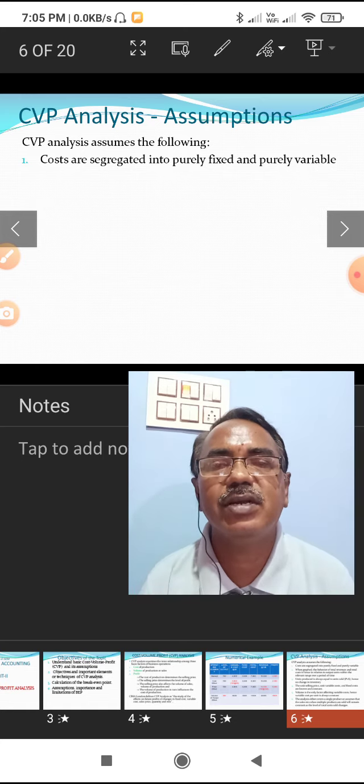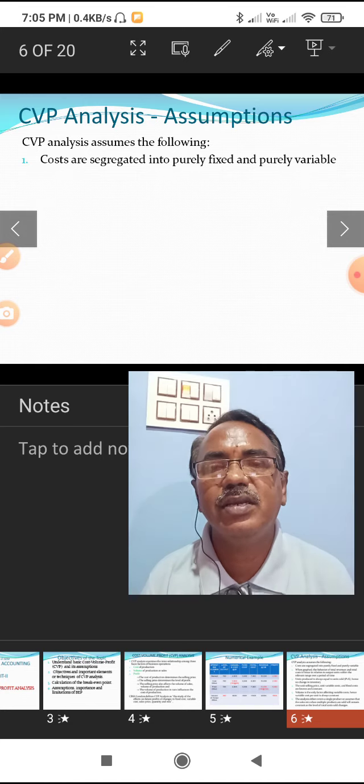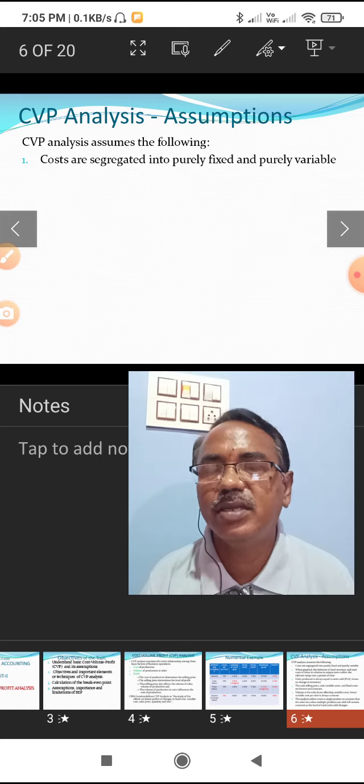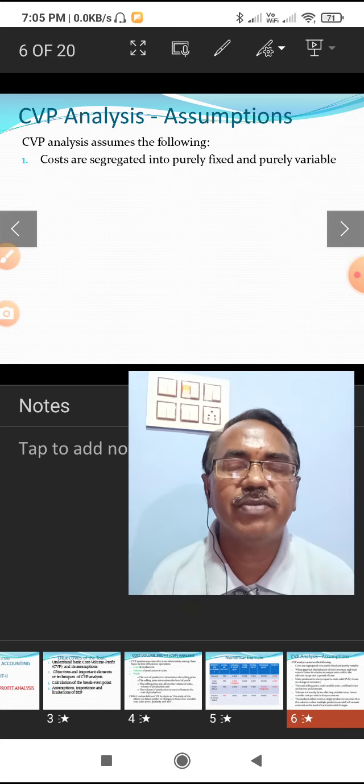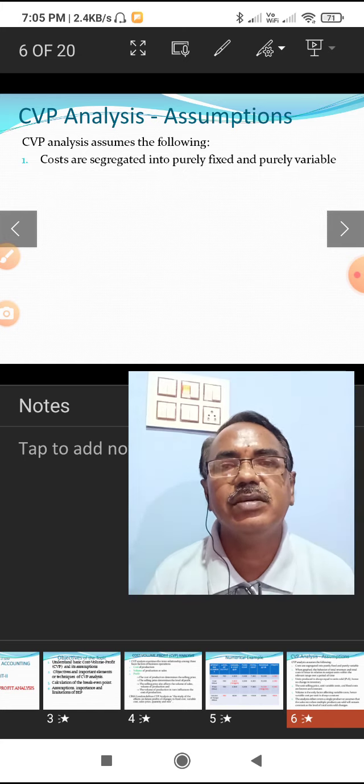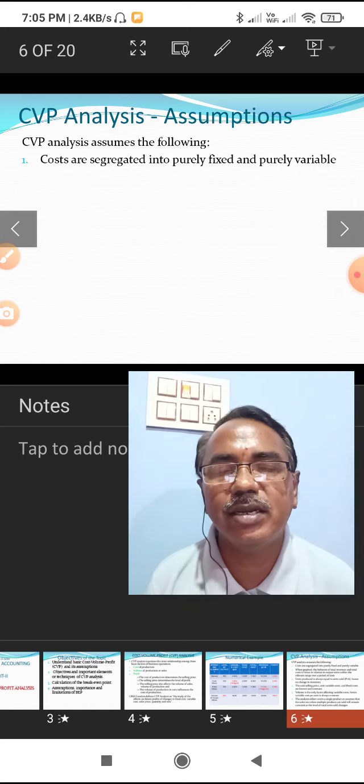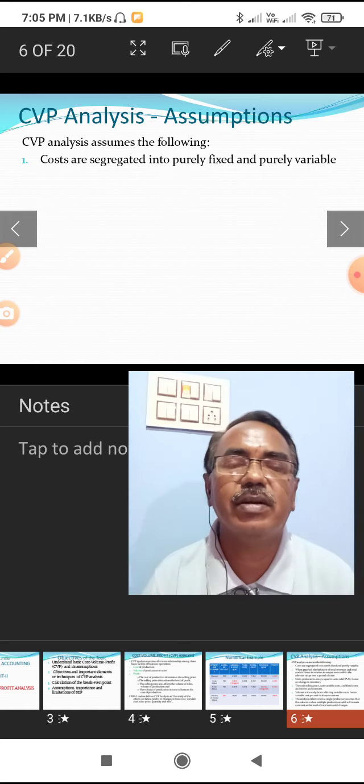Fixed cost is nothing but the cost which remains constant irrespective of the production, up to a certain level of production. Variable costs are the costs which have a direct relation with the production.